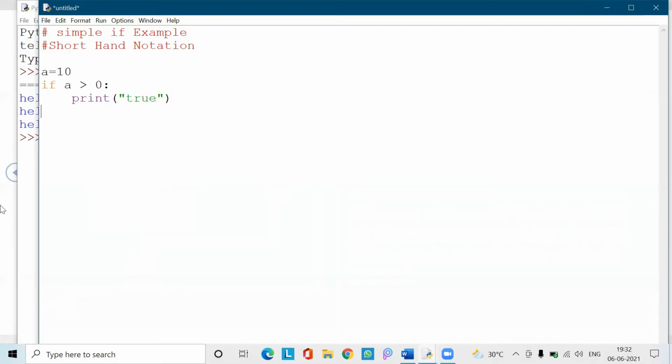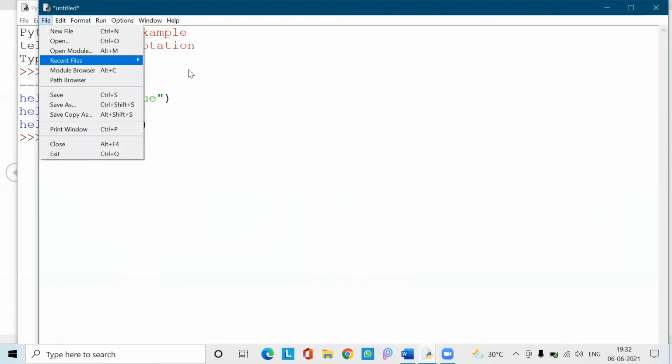If the condition doesn't satisfy, let us write another statement, print false. So if the condition a greater than 0 is satisfied, it returns true, or else the interpreter goes to the n+1 statement, that is print of false. Let us save and run this.